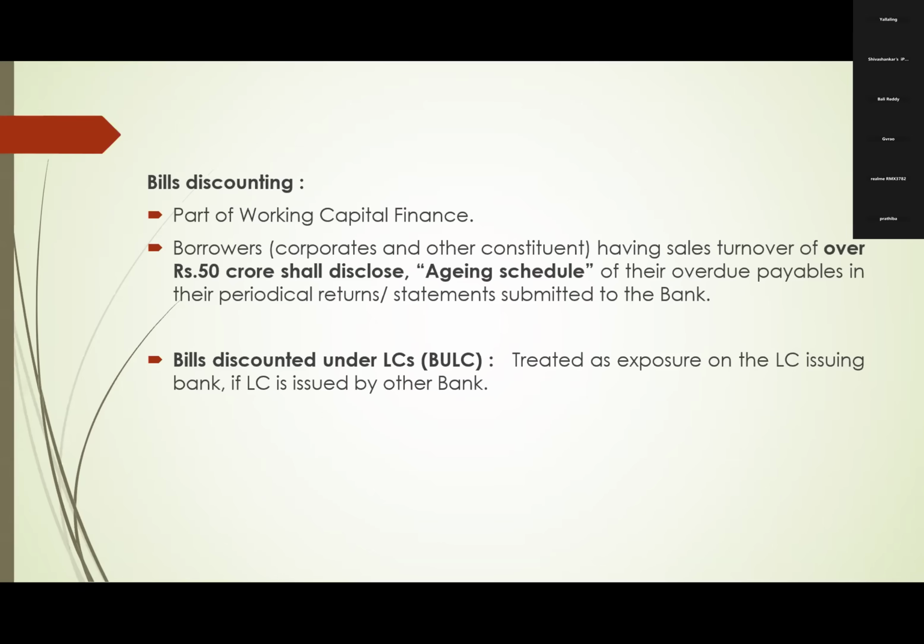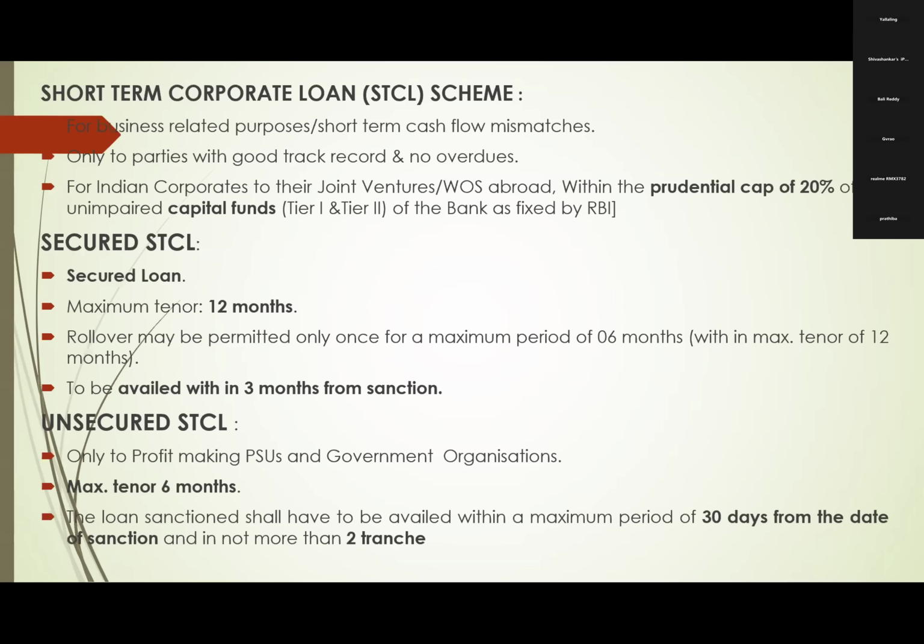That is why we treat it as exposure on the LC issuing bank only. If the LC issuing bank is our bank itself and we are discounting that bill, in such case the exposure is on the borrower, right?